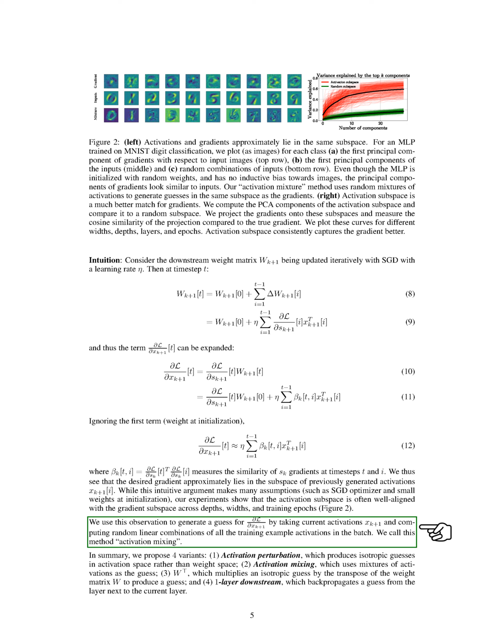We use this observation to generate a guess for the rate of change of the loss function with respect to the activations by taking the current activations and calculating random linear combinations of all the training example activations in the batch. We call this method activation mixing.